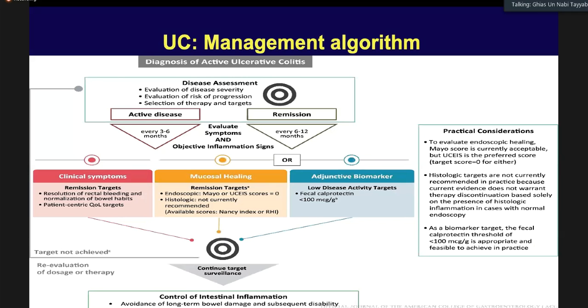This is a proposed management algorithm by the American College of Gastroenterology. It's a very comprehensive slide, and the important thing is that in active disease, one needs to keep these patients on follow-up every 3 to 6 months, in remission every 6 to 12 months, and one needs to apply the proper guidelines to these patients.